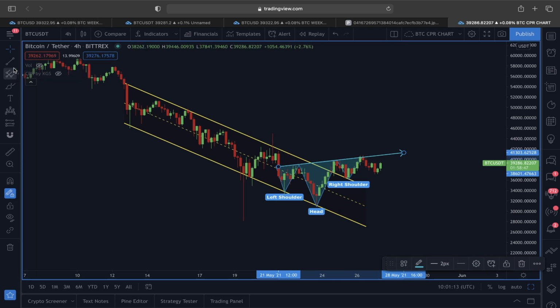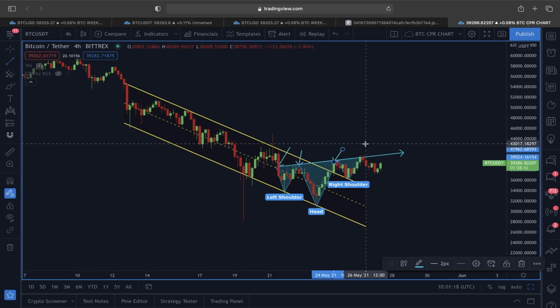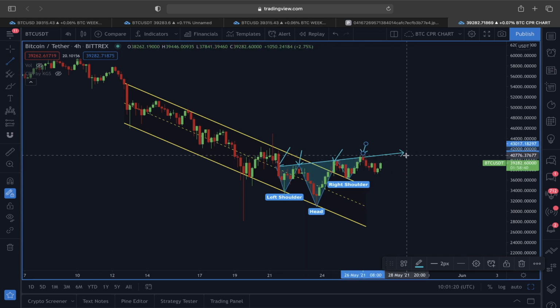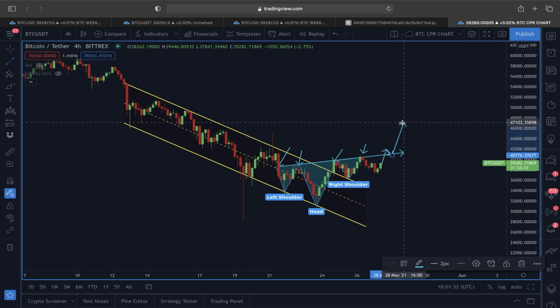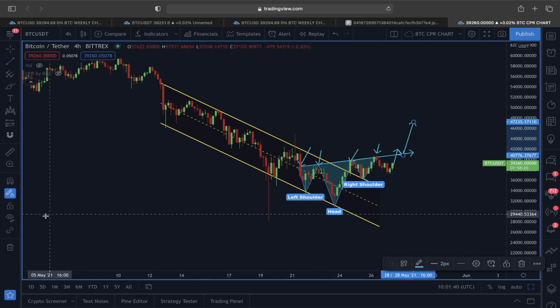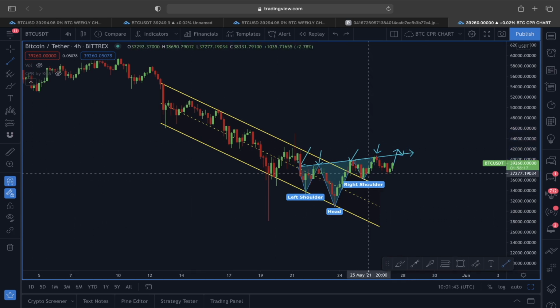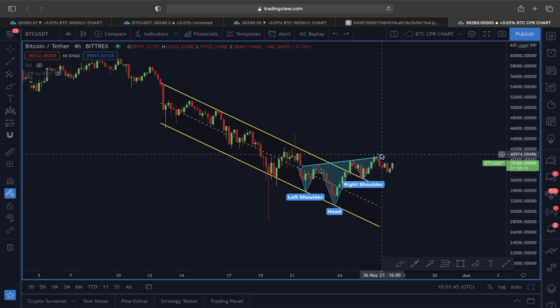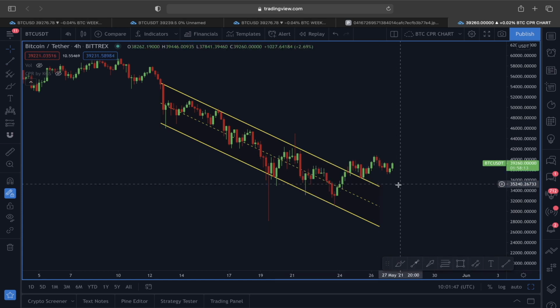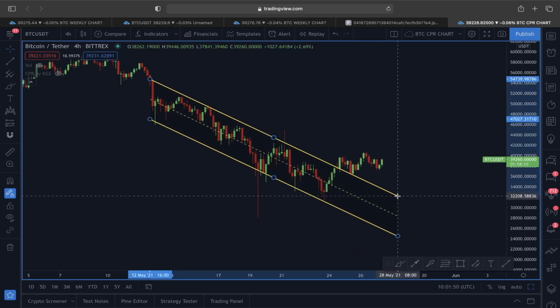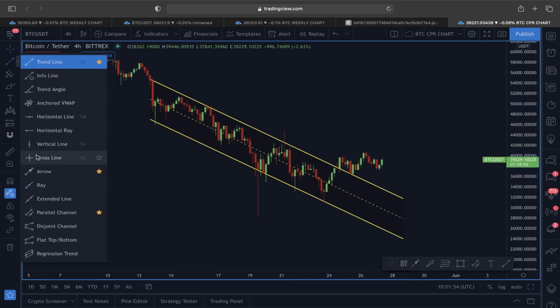So right now for Bitcoin, at any cost, what we have to do is break out of this neckline area, right? So this trend line here is a very important line to break. If the price of Bitcoin is going to break out of this line, then there is a very likely scenario that we are going to see some impulsive move following for Bitcoin. And any sort of a price pullback, let's say if we are going to see a price pullback, and this is not going to play out as a relief rally type of scenario but rather a pullback type of scenario, in that case, what I will be looking at is very simple, guys.